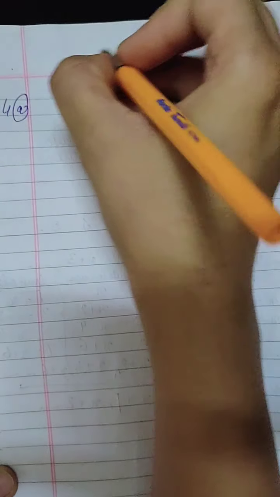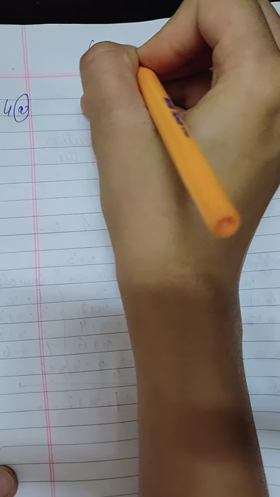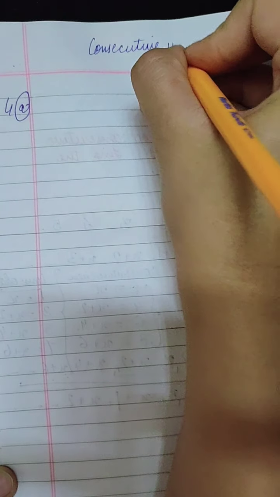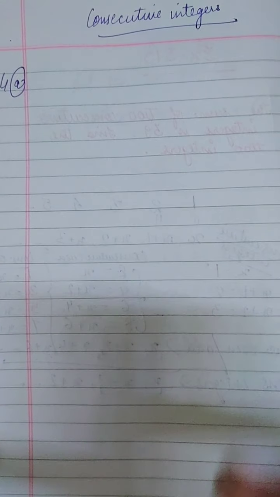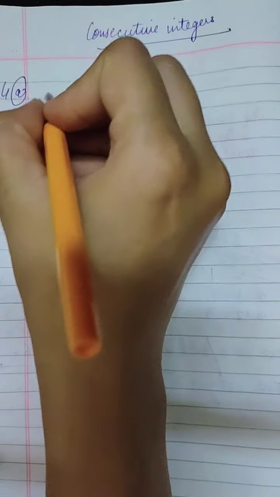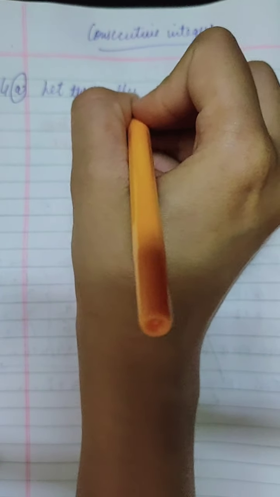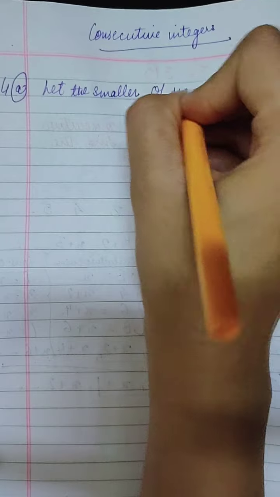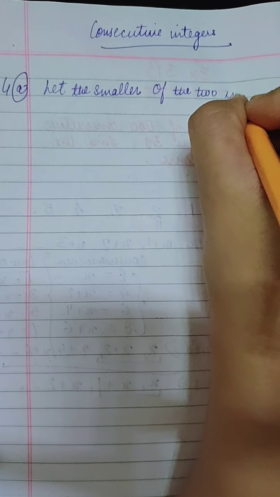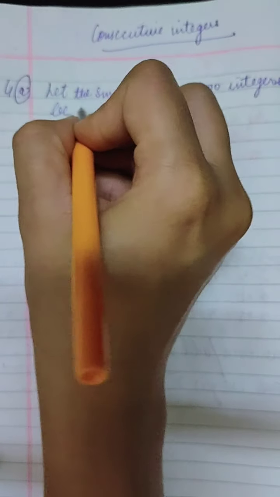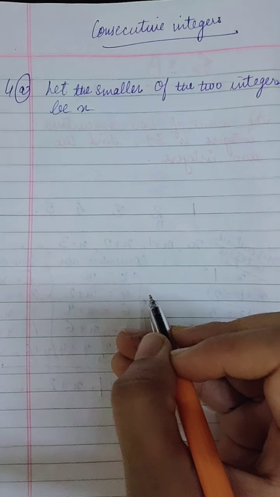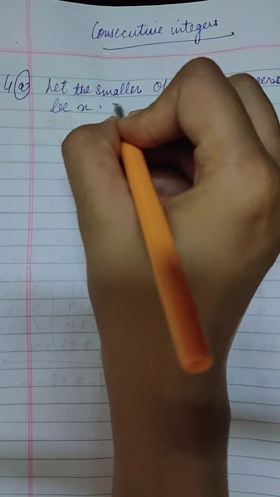So in 4th A we have to take consecutive integers, right? It is not given even or odd, so we will take consecutive integers. First we will suppose, let the smaller of the two integers be x.